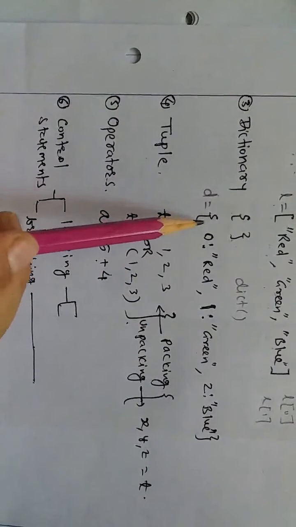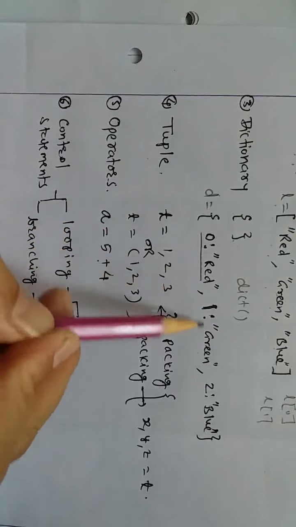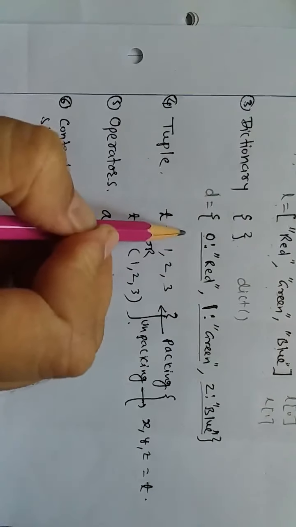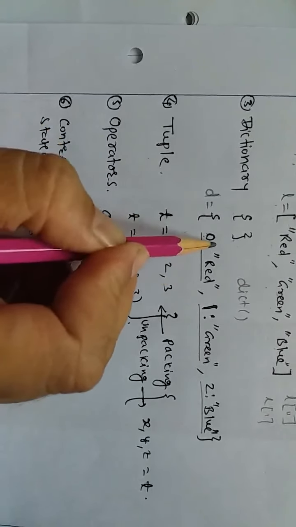We have written it in curly braces. The way we have written it, it is a comma separated list of key value pairs. We call 0 the key and red the value. The key and value are separated by a colon. So how many such key value pairs do we have? 1, 2, 3. Okay, so this is a dictionary. We will see this dictionary on the third day.